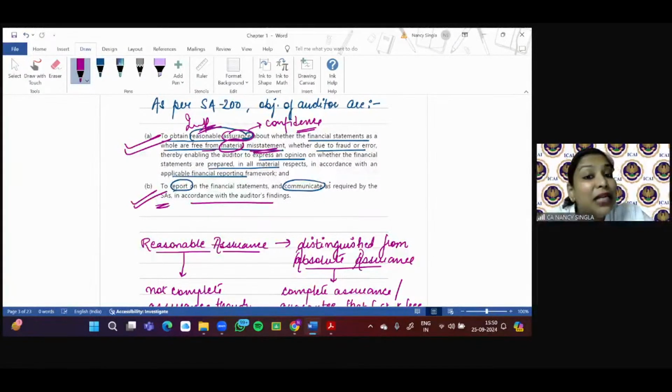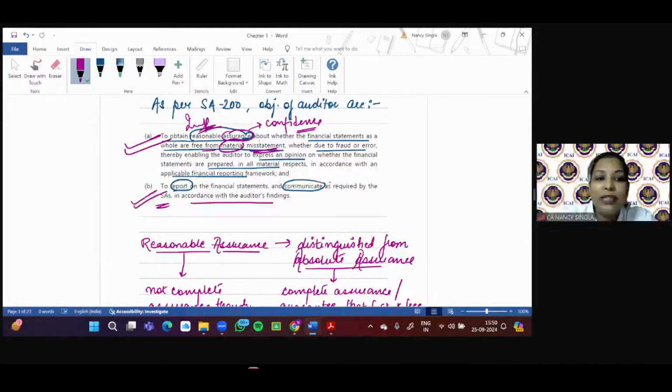The term material here is also very, very important. You will be doing SA 320, Materiality, where we'll discuss material in detail. But material means important for the financial statements as a whole, and misstatement, as I told you, is a mistake, and it can be on account of fraud as well as error.